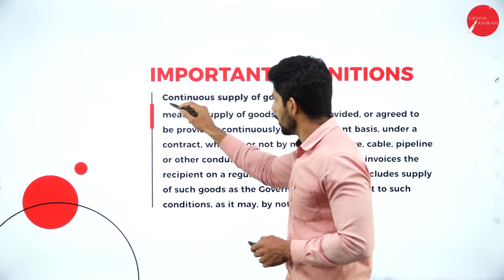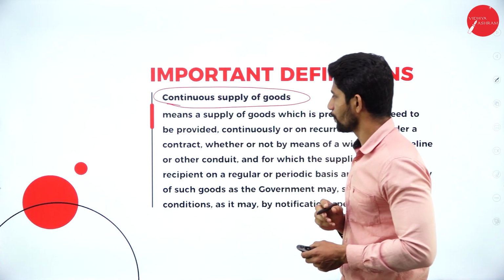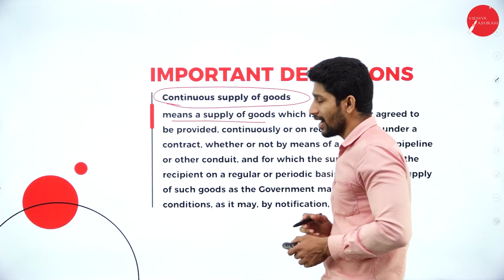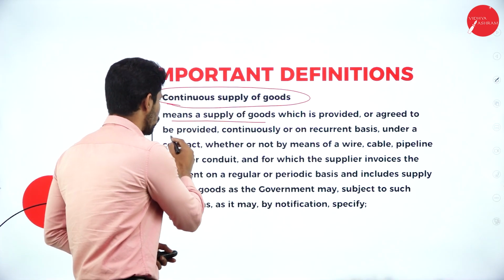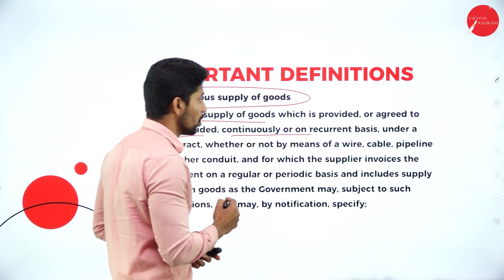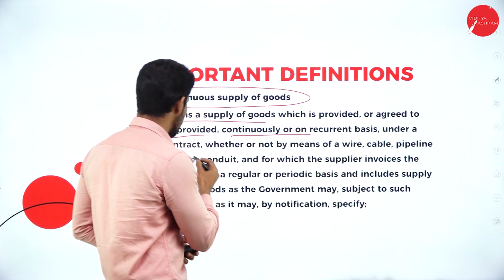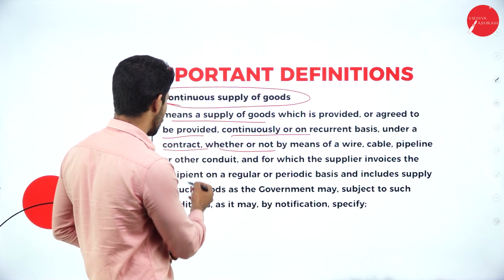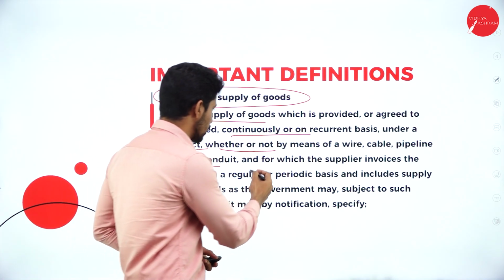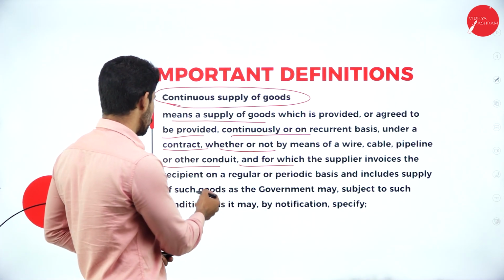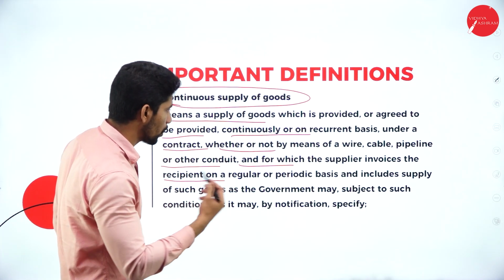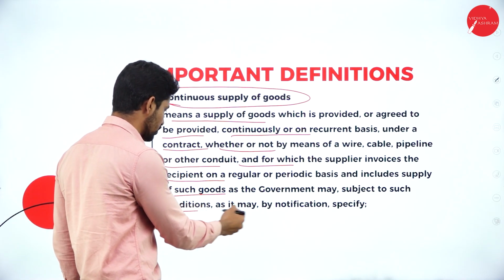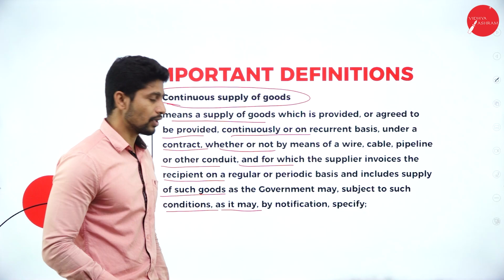Moving further, continuous supply of goods. What is the meaning of continuous supply of goods? It means a supply of goods which is provided or agreed to be provided continuously or on a recurrent basis under a contract, whether or not by means of wire, cable, pipeline or other conduit, and for which the supplier invoices the recipient on a regular or periodic basis, and includes supply of such goods as the government may, subject to such conditions, by notification specify.